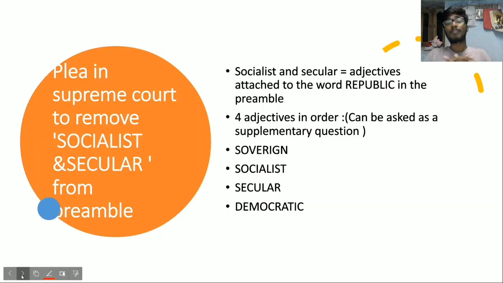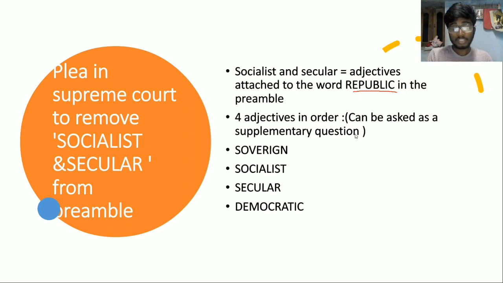The first topic is a PIL or a public interest litigation filed in the Supreme Court to remove the word socialist and secular from the preamble. So let us just know what these words are. These words are the adjectives that are attached to the word republic in the preamble. Let me reiterate that the preamble of India declares India as a republic. So what is a republic? A republic is a form of government in which the head of state is elected. Like in India, the head of state is the president, and the president is elected by an electoral college.